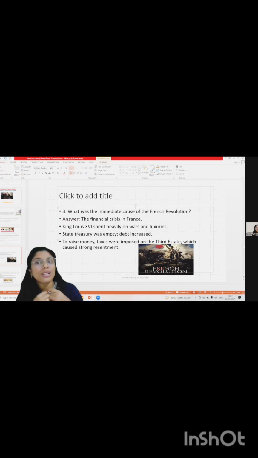He was leading a very luxurious life but the common people had to suffer a lot. Because of this, the state treasury was empty, and the debt was increasing day by day. So as a result, to raise money, taxes were imposed only on the third estate. You should remember that. No other upper estates were imposed taxes. Only the third estate, which caused a strong resentment from the common people.